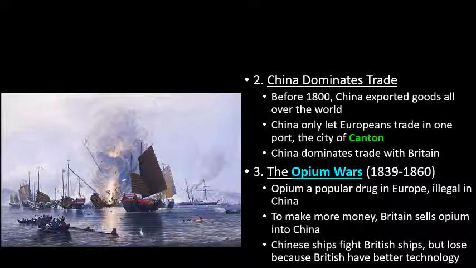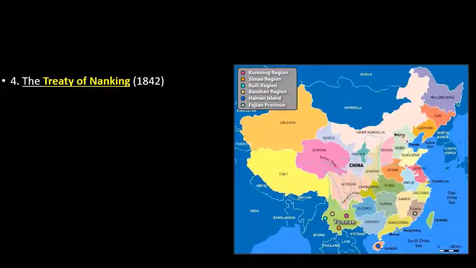Now, if you just won a war, what do you get to do as the winning nation? You get to tell the losing nation what to do. So how does Great Britain open trade in China? This is how. Pause if you need to. All right, so the Treaty of Nanking happened in 1842. So this was the end of the First Opium War.